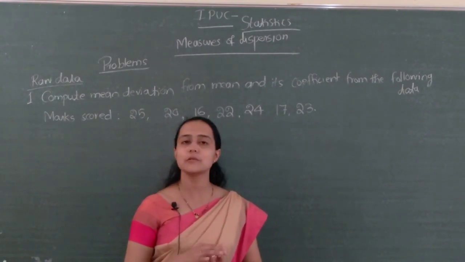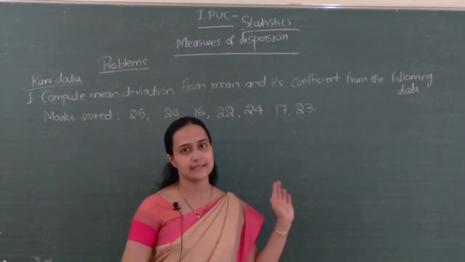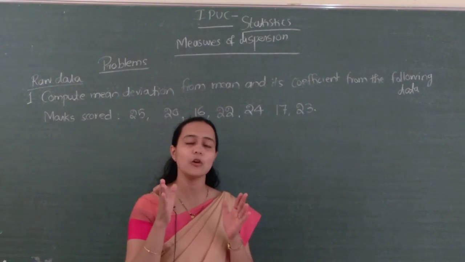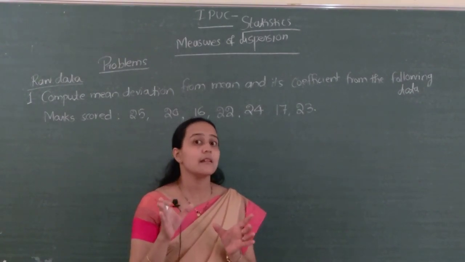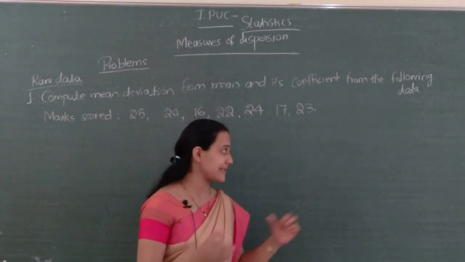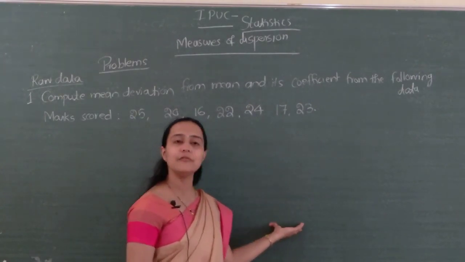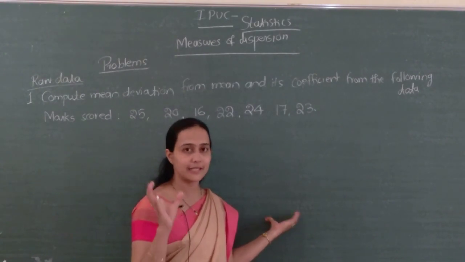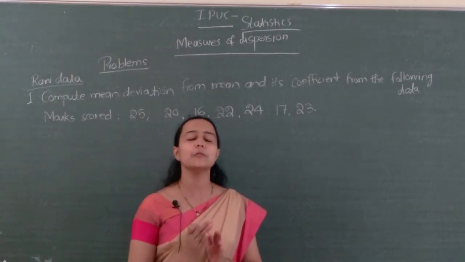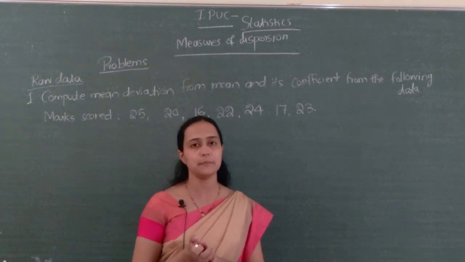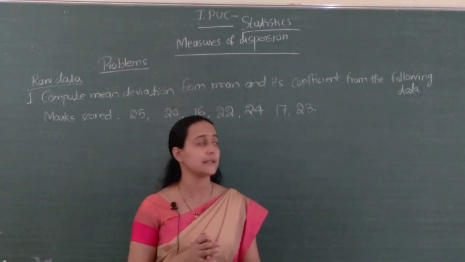It has its own disadvantages, like it is not based on all the values. Then it omits which one? 50% of observations. In Q3 minus Q1, we are considering only the middle 50% of observations. We are omitting the first 25% and last 25% of observations, isn't it?